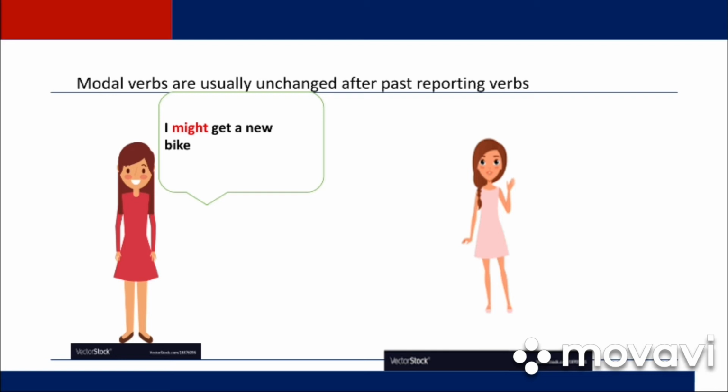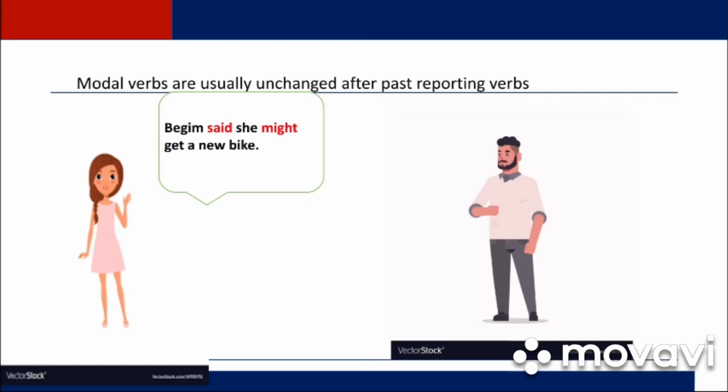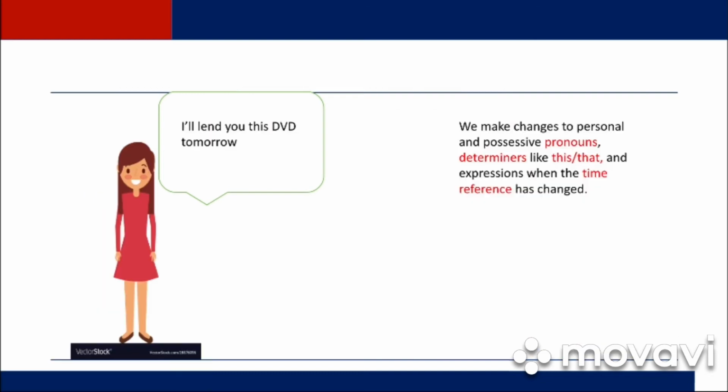Now let's have a look at what kind of changes appear here. So, "Begum said she might get a new bike." So no changes. We had the modal verb might in the original sentence, and here in the reported sentence might is also the same. So the conclusion is that modal verbs are usually unchanged after past reporting verbs.